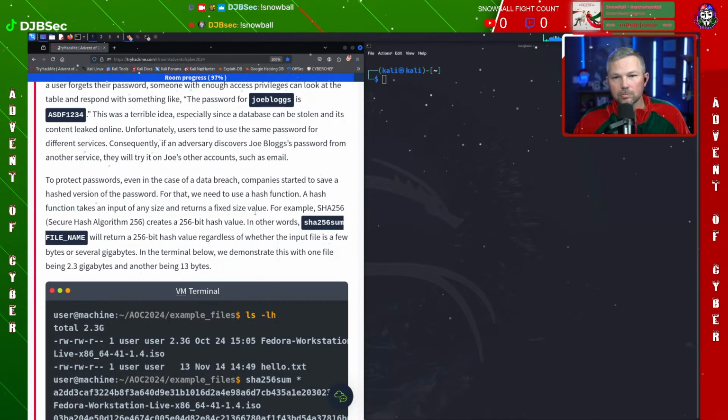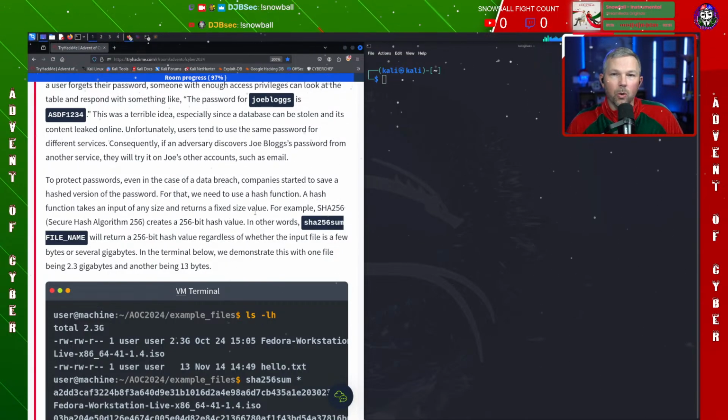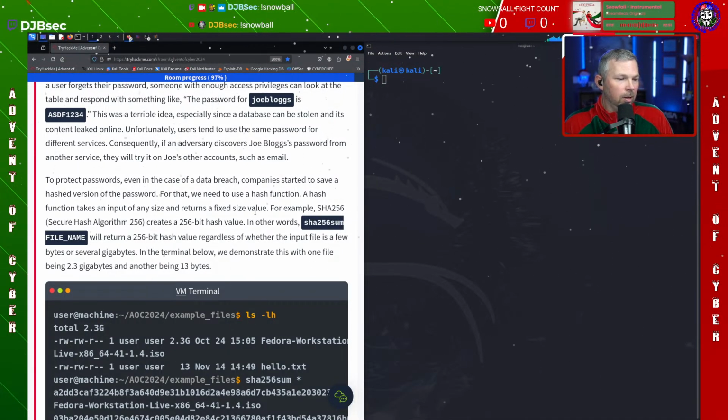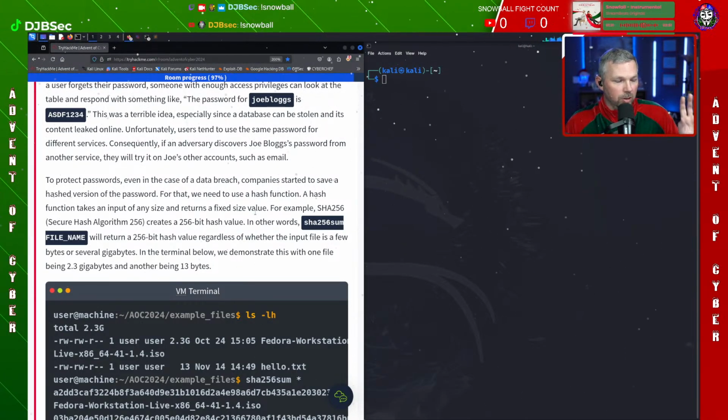For example, SHA-256, or the Secure Hash Algorithm, creates a 256-bit hash. In other words, sha256sum will return a 256-bit hash value regardless of whether the input file is a few bytes or several gigabytes. It's going to show in a terminal window below.